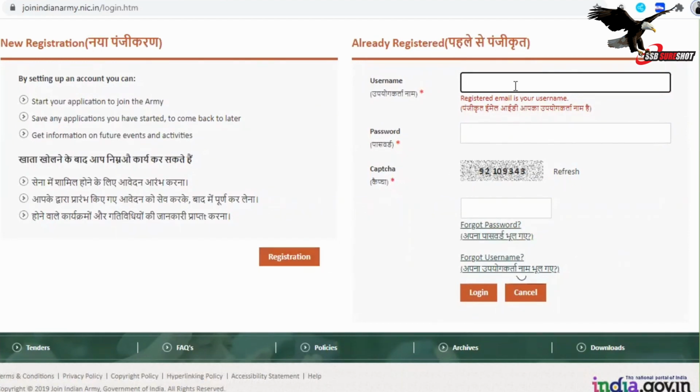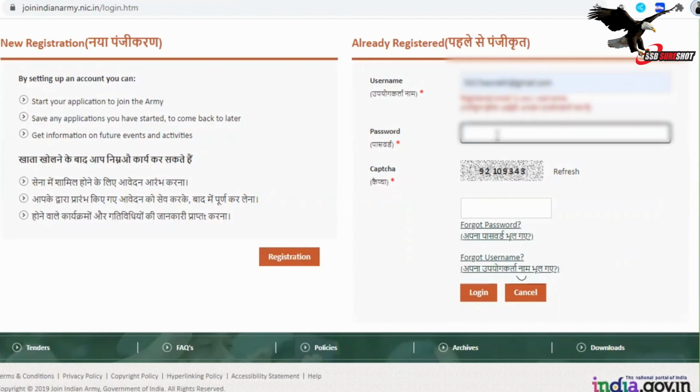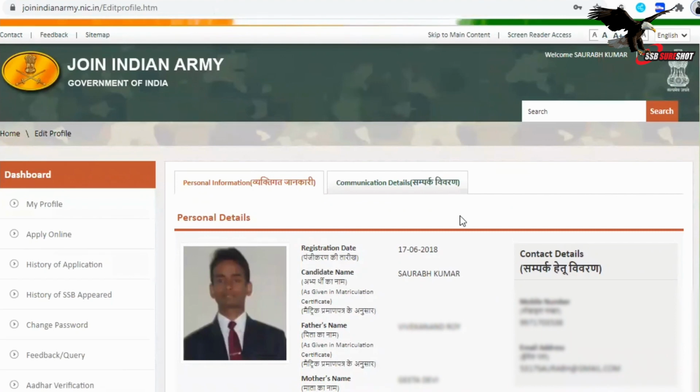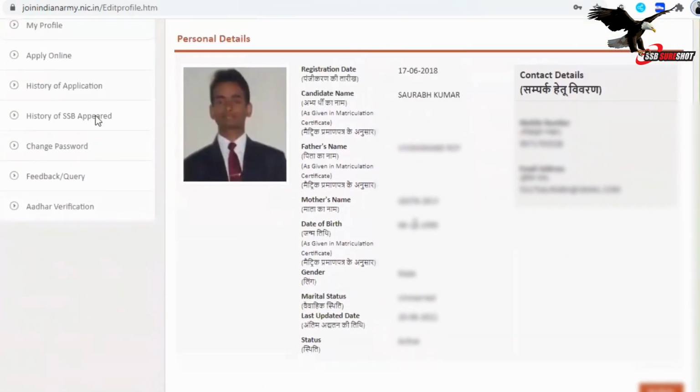Okay, so I have already registered, so I will put my username and password. Then I'll put captcha, then login. See, once I'm registered, my profile data will already be available here on the site. So I'll click on apply online.